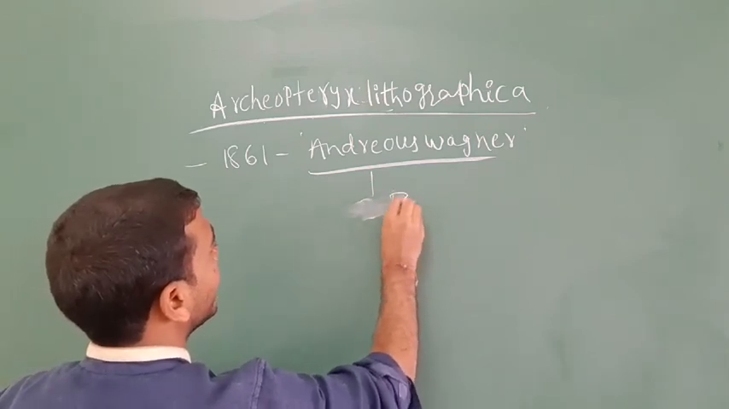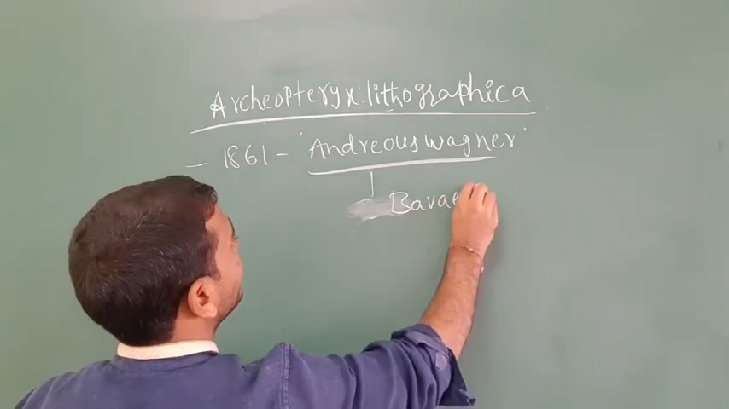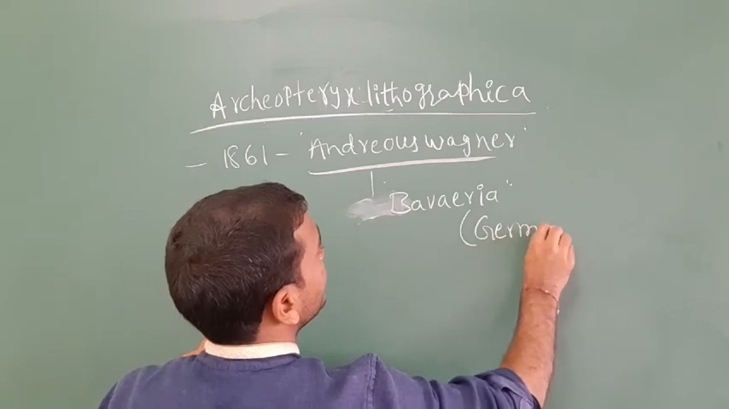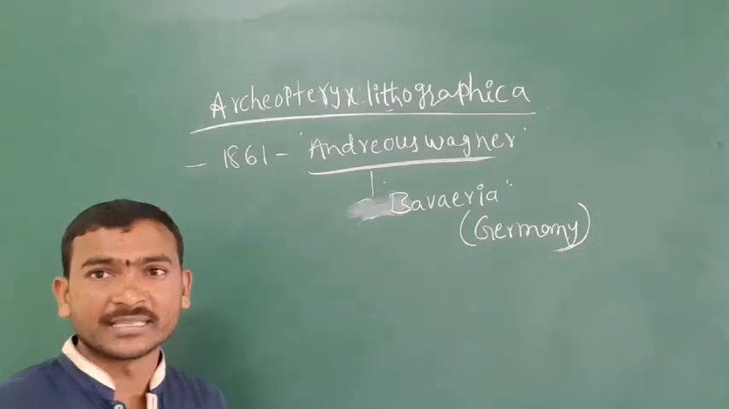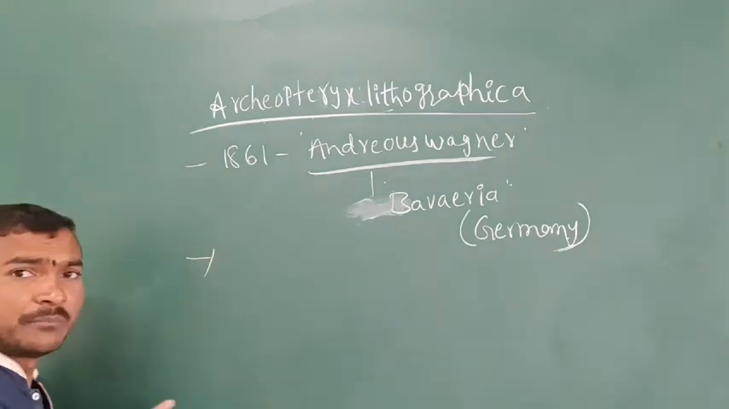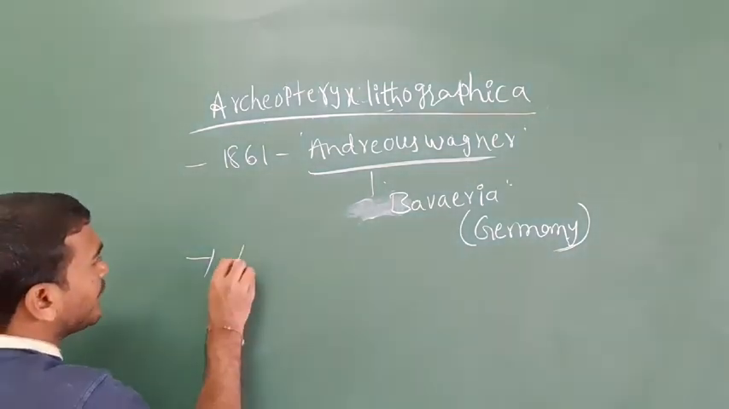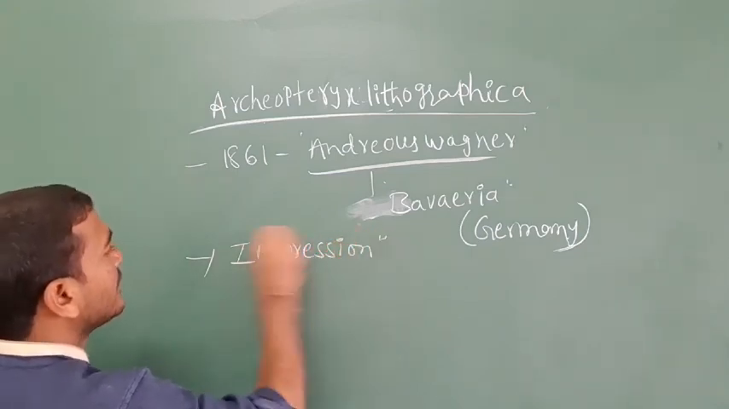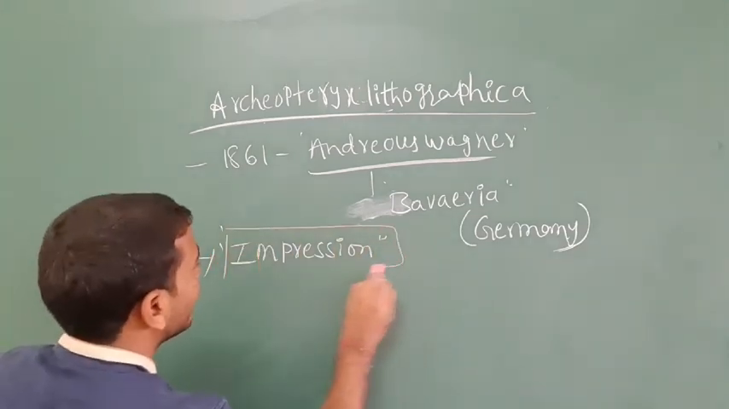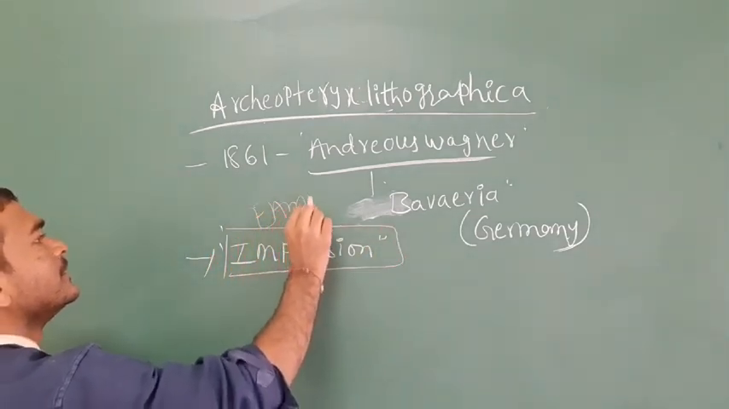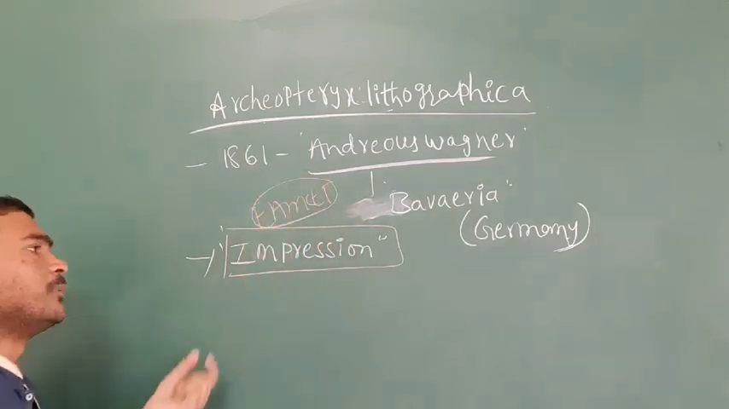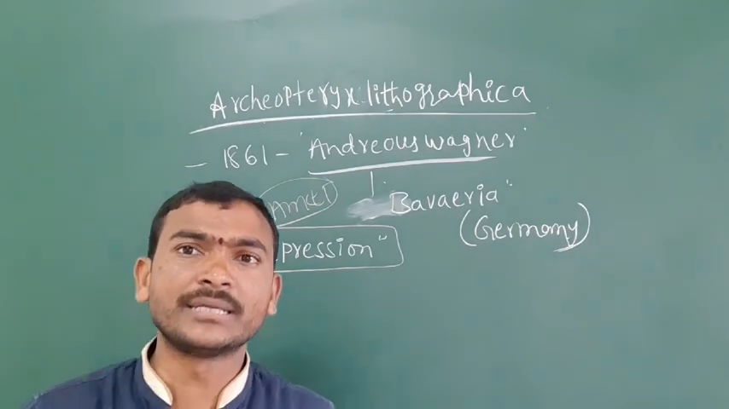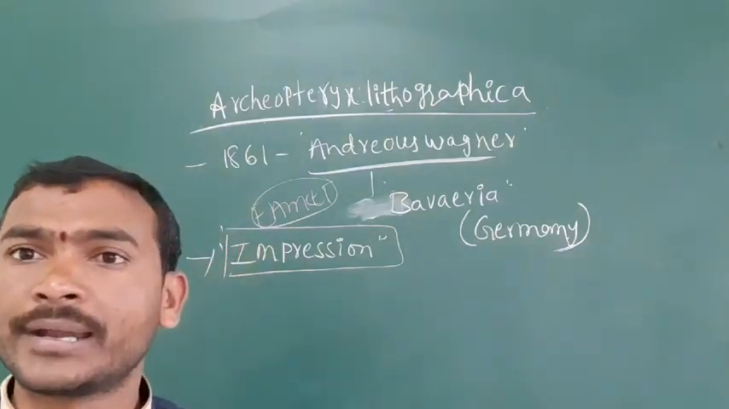In the place of Bavaria, in the country Germany, the Archaeopteryx is available as a fossil in the form of an impression. Very important, a previous question: the Archaeopteryx is available in the form of impression. Previous MHT-CET and KCET questions also asked this. The Archaeopteryx is a connecting link between the bird and the reptiles.